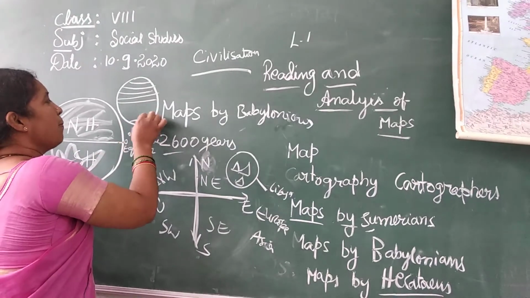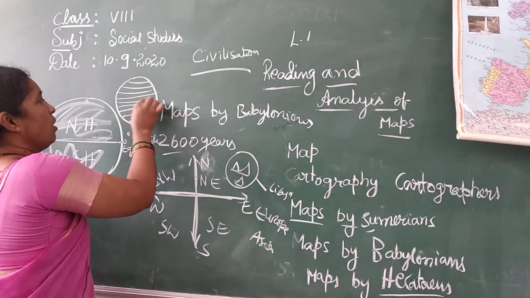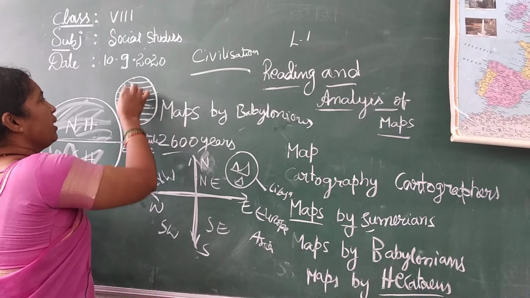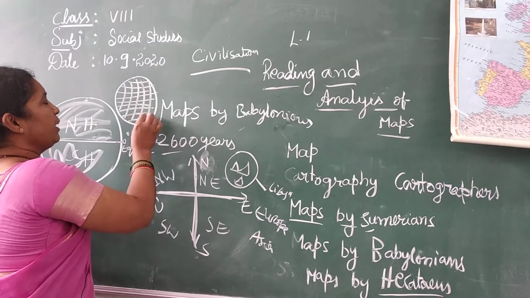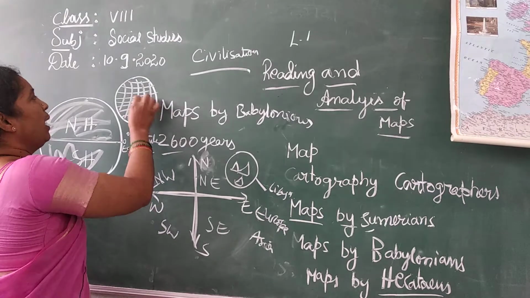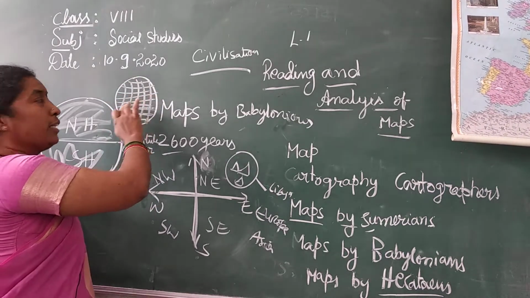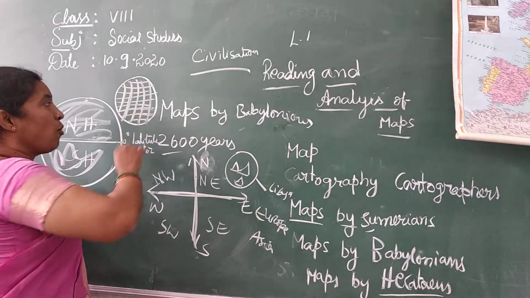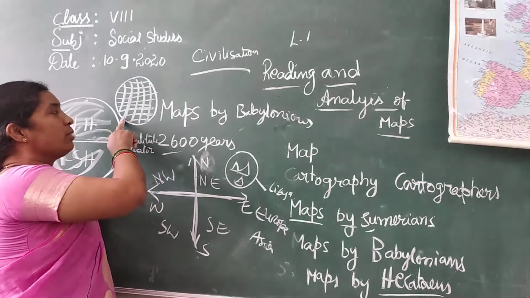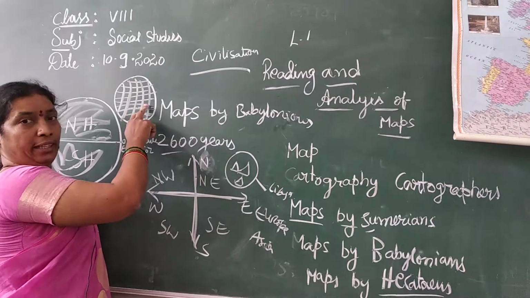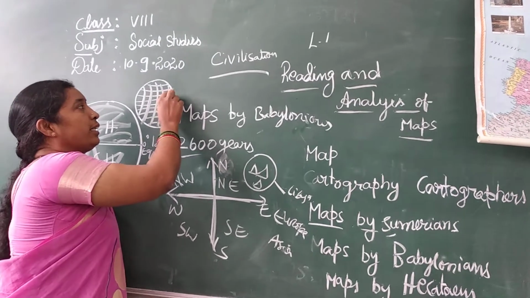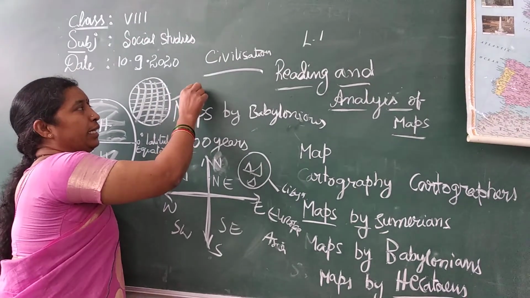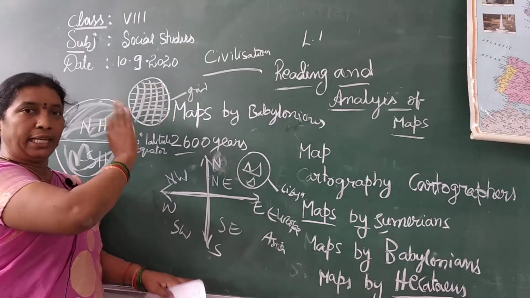After all, these are imaginary lines. The horizontal ones are called latitudes and the vertical ones are called longitudes. Where latitudes and longitudes intersect, those places are called a grid. So this is completely the grid system.